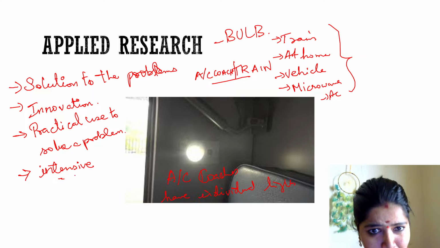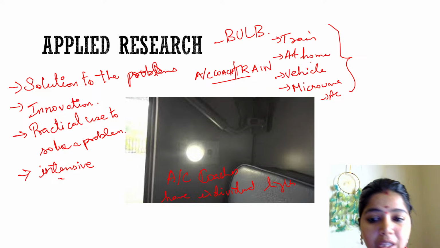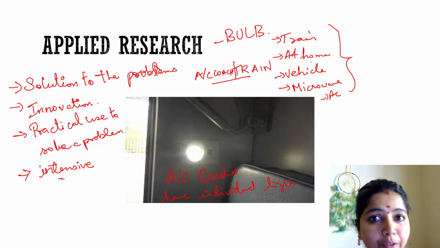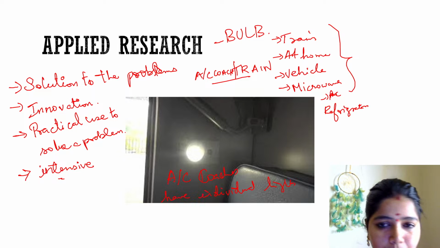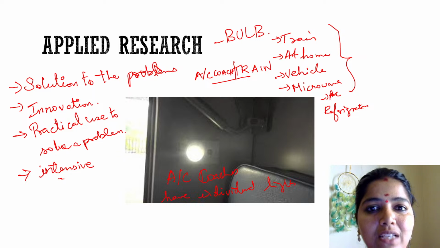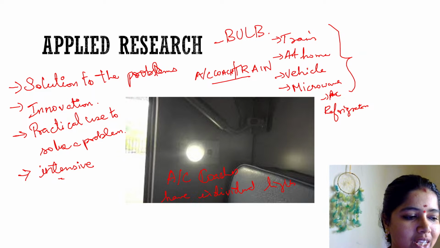Similarly there are some bulbs that we use for a vehicle, some bulbs which we use for a microwave oven, and some bulbs that we use for refrigerators, not AC, refrigerators. And that we call intensive in nature. So whenever we apply something, it will become intensive in nature, and that we call applied research. Is it clear?